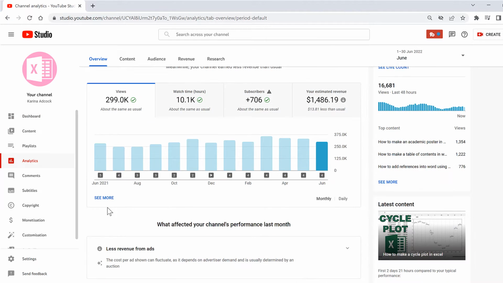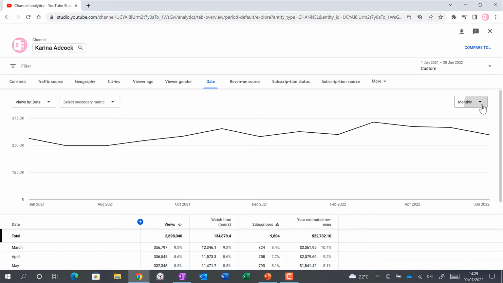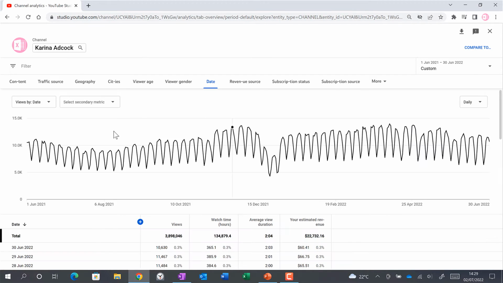So we're going to scroll down and click on See More. And then we'll change it from the monthly view to the daily view. And now we can see the number of views that I have gotten between June 2021 and June 2022.